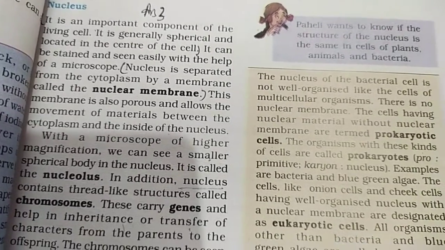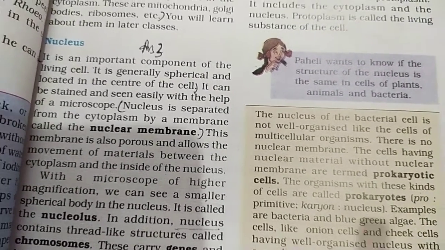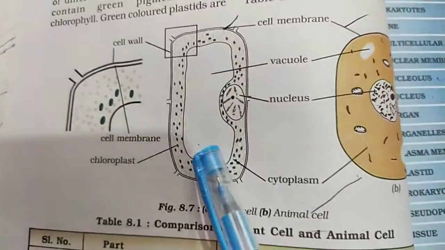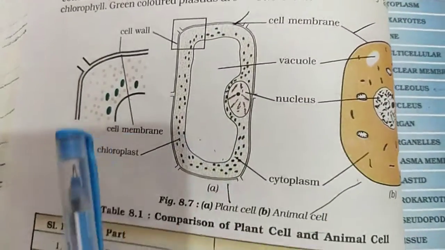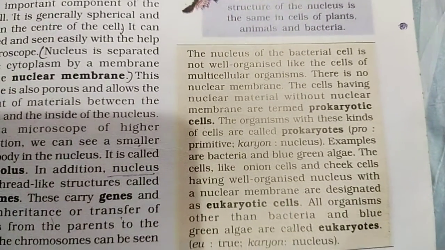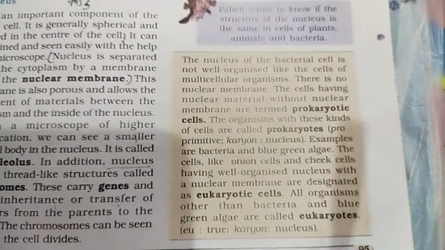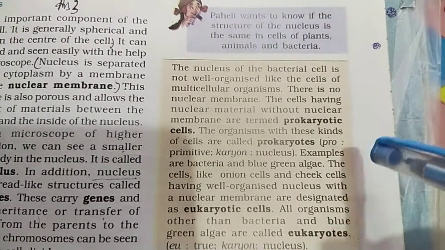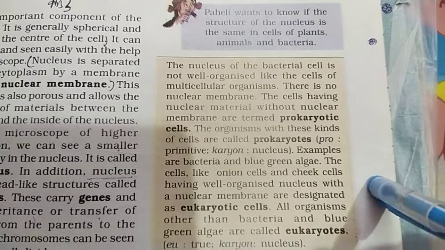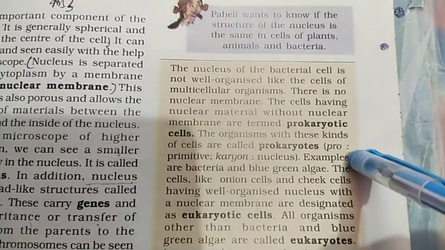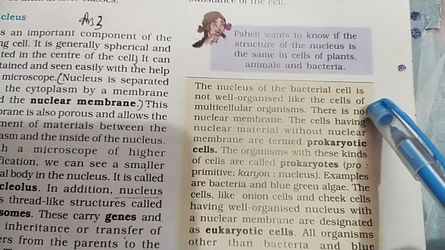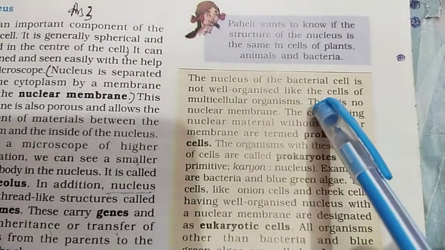And the second one is the plant cell and animal cell, the difference between plant cell and animal cell. So first thing is the prokaryotic and eukaryotic cells. So you know that pro means primitive type. Karyon means nucleus. If the nucleus is primitive type, the nucleus of the bacterial cell is not well organized.